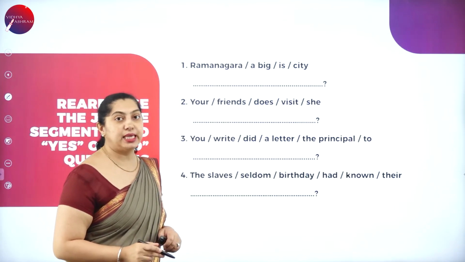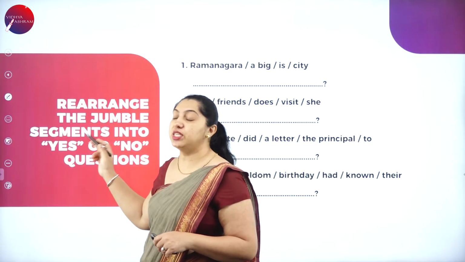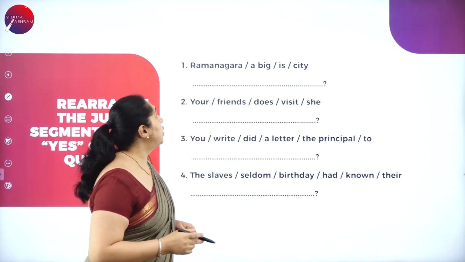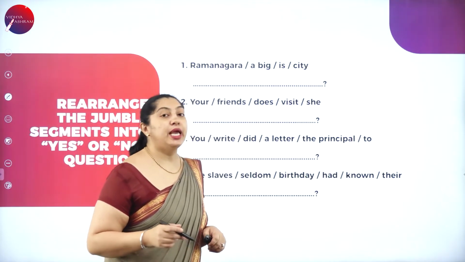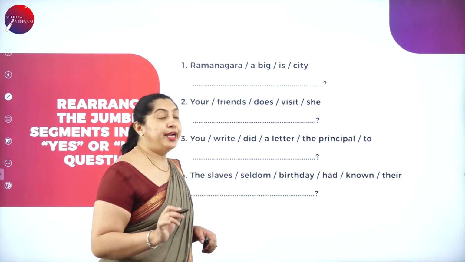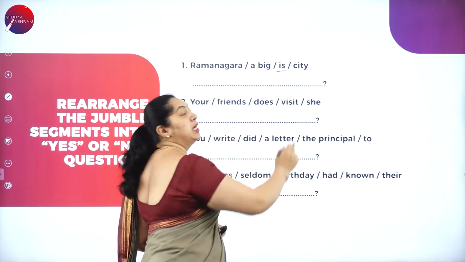Moving on with some examples here. Just read the heading here. Rearrange the jumbled segments into yes or no question forms. So: Ramnagar, a big east city. The main thing here, you need to identify the auxiliary verb. So here the auxiliary verb is.